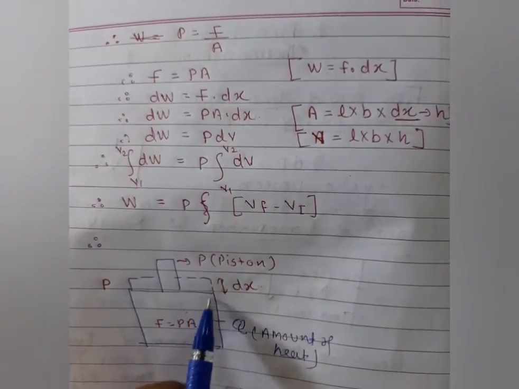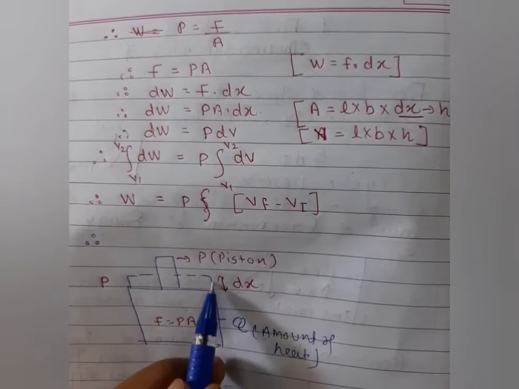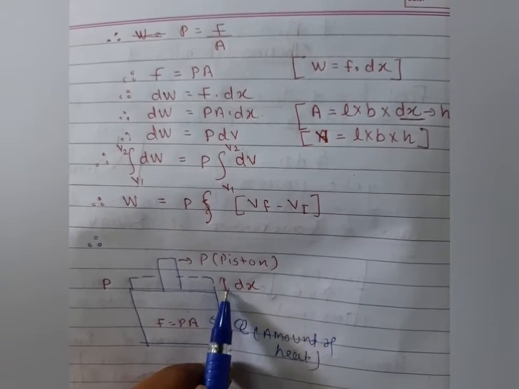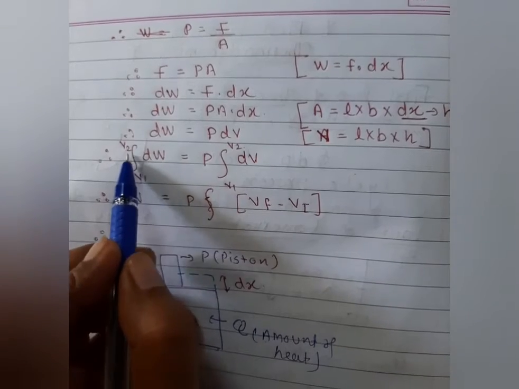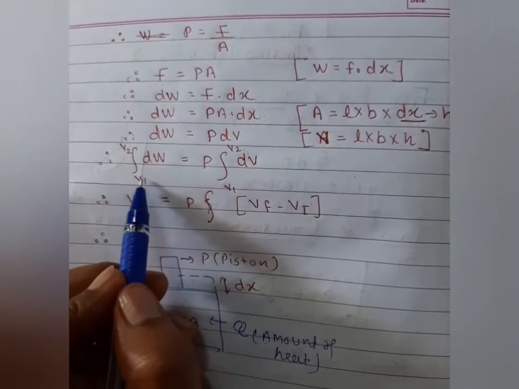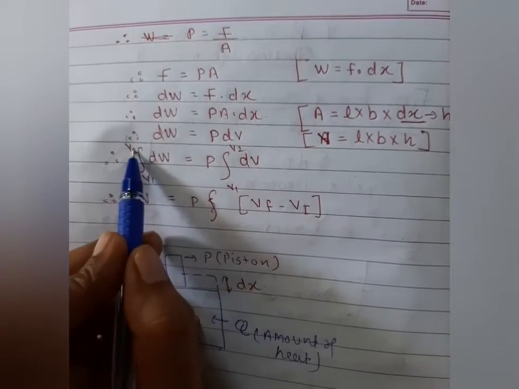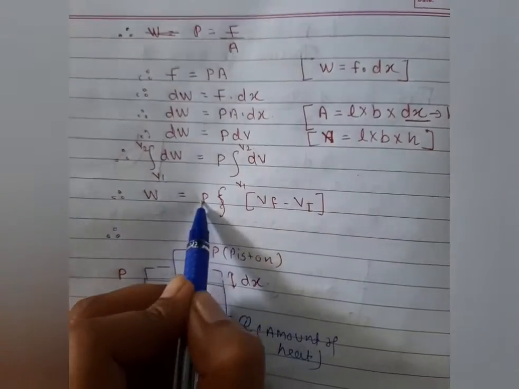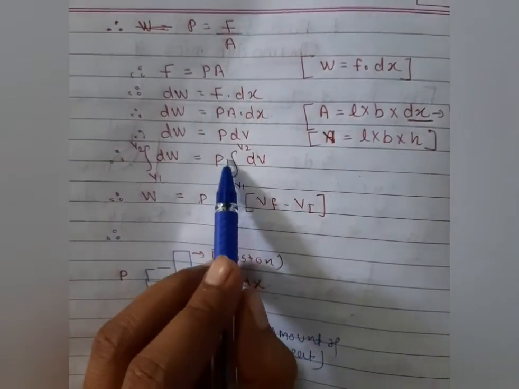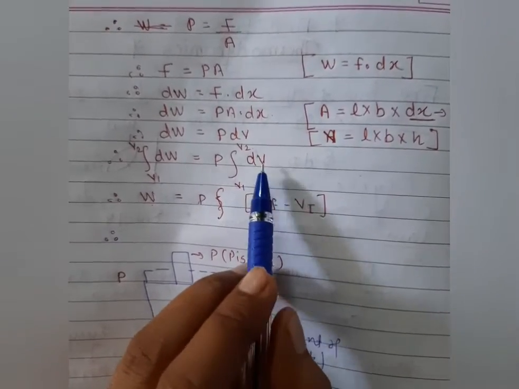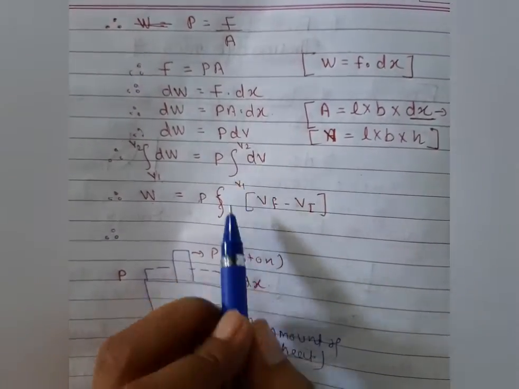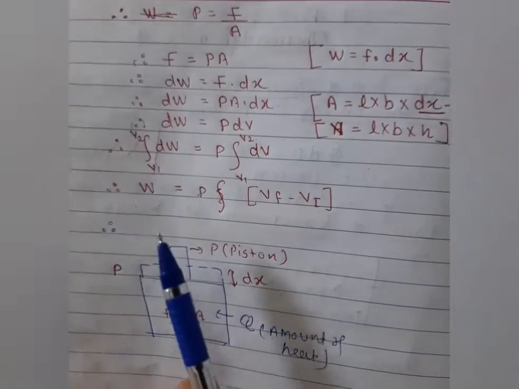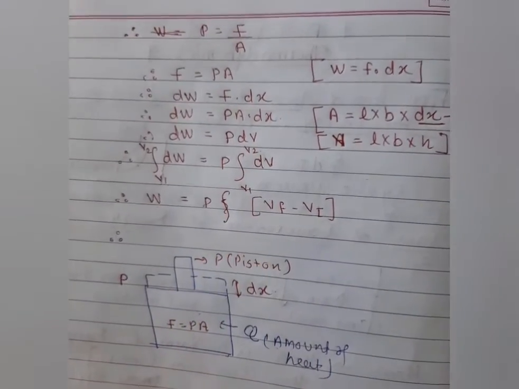Let's integrate. When the amount of heat is increased, the volume of the system also changes, the displacement is also changed. Let's consider the volume from initial to final, so V1 and V2 I consider. You can also consider Vi or Vf, initial or final. So here the total work from initial to final is W. Pressure is always constant on the given container, and the integration is applied on the change in volume. So final upper value minus lower value, final volume minus initial volume. It means the total work done is nothing but the pressure times the change in volume.